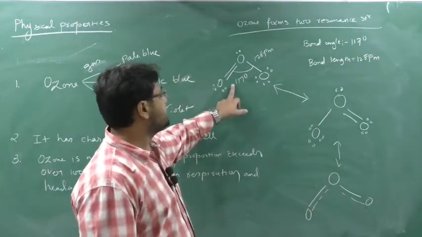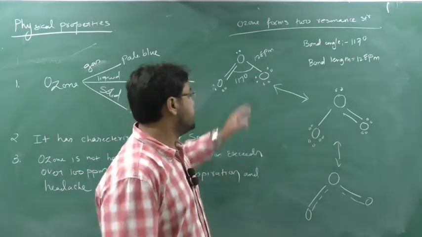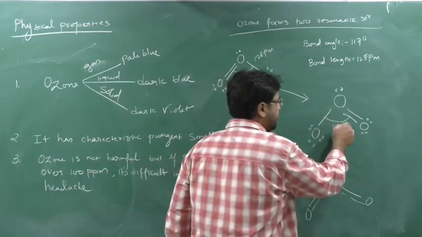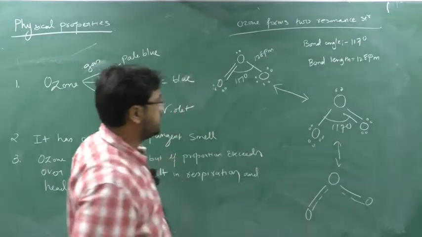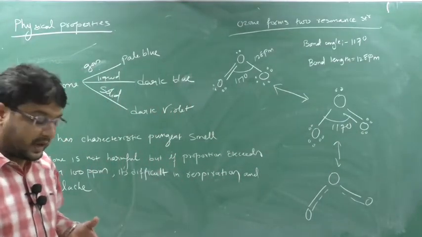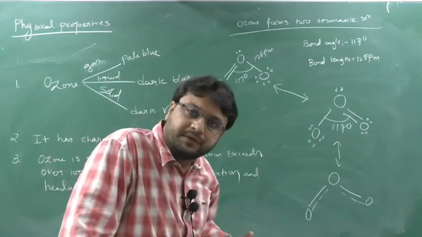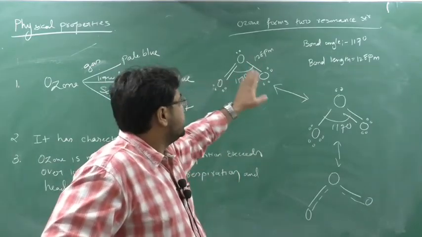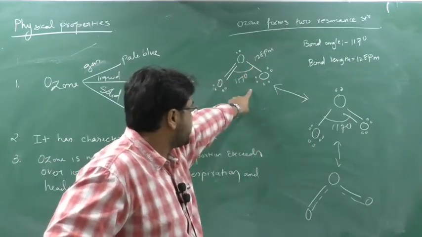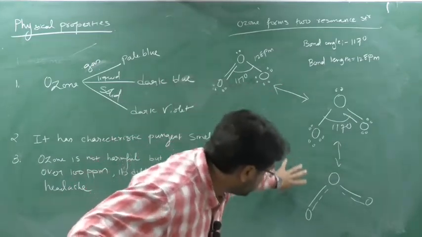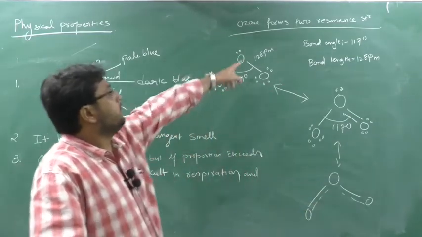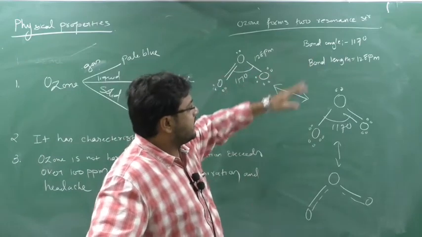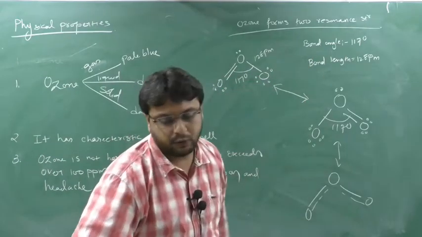Either this bond is here or this bond will be here. If the bond is here, the bond angle remains the same, and the bond length also remains the same. Any compound that forms resonance structures is stable, so ozone is stable. There are two resonance structures of ozone, either this or you can add it on this one also. Bond angle is 117 degrees and bond length is nearly 128 picometers.